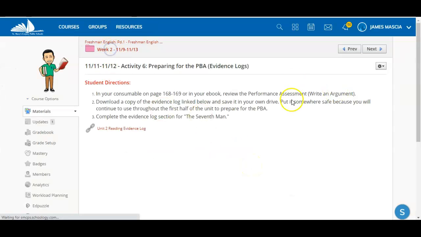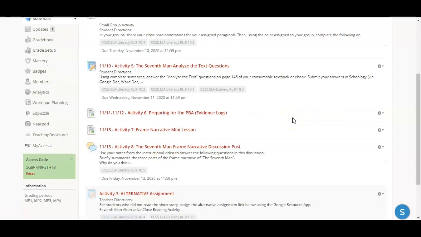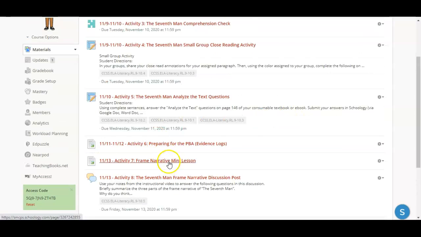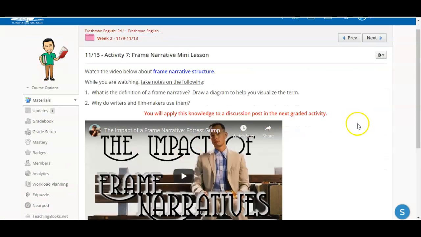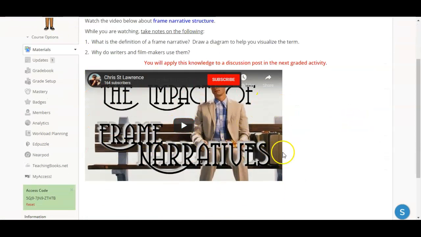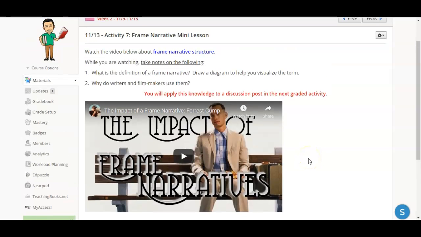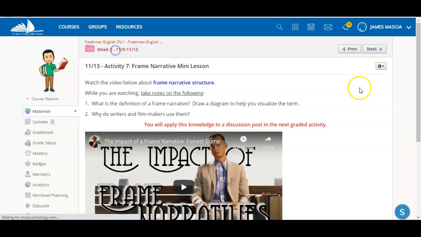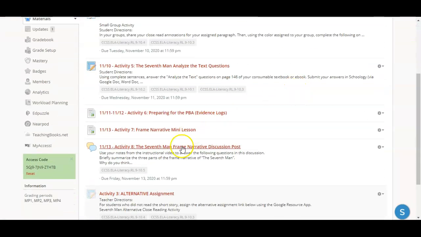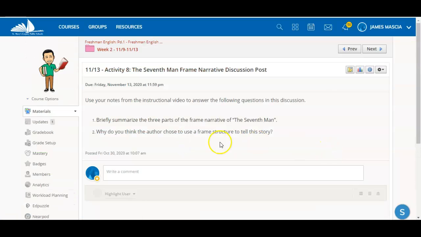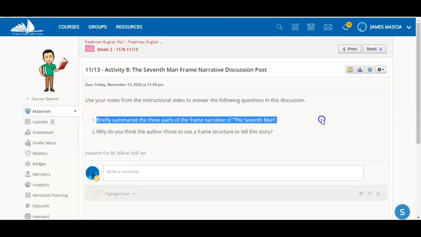All right, so just going back to the week 2 folder for activities 7 and 8. All right, so the frame narrative mini lesson. Okay, you guys can watch this on your own. Okay, it's just a video about what a frame narrative is. Okay, and then activity 8 is just a discussion post. Okay, the 3 parts of the frame narrative in The Seventh Man, which you will get from the video.